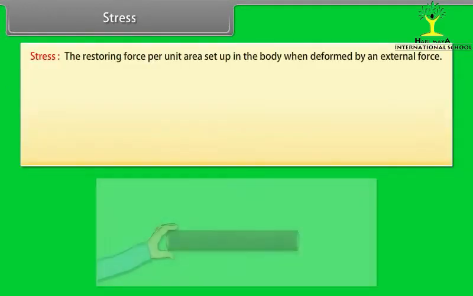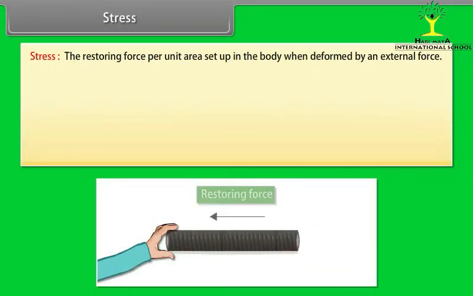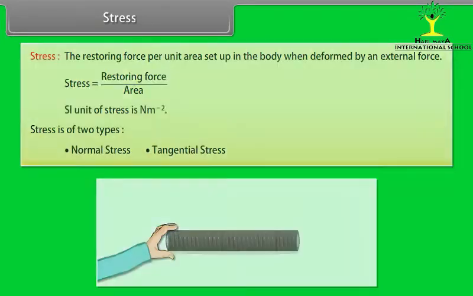Stress. Stress is defined as the restoring force per unit area set up in the body when deformed by an external force. Stress is equal to restoring force upon area. SI unit of stress is newton per meter square. Stress is of two types: normal stress and tangential stress.